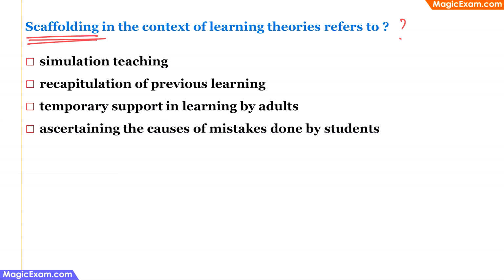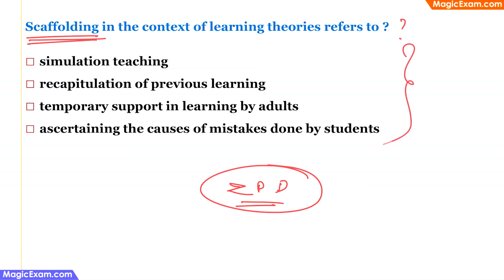So those tasks which the children can do but with somebody else's support are called the zone of proximal development, and the support that is provided to the learners or the students in the zone of proximal development is scaffolding. This support is not permanent. This is just temporary till the children or the students become experts in that particular task or activity.